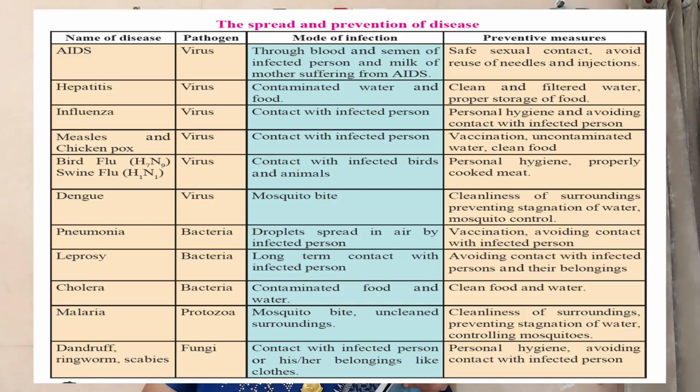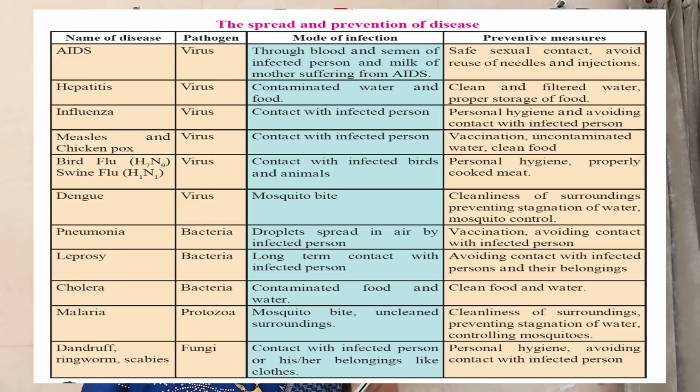Now next is pneumonia, which is spread by bacteria. The mode of infection is droplets spread in air by an infected person, and the preventive measure is vaccination, avoiding contact with the infected person. As well as leprosy, which is spread by bacteria, and the mode of infection is long-term contact with the infected person. We can prevent it by avoiding contact with the infected person and their belongings. Now the next disease is cholera. The pathogen is bacteria. It is a bacterial infection and the mode of infection is contaminated food and water.